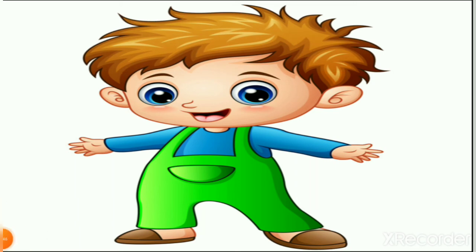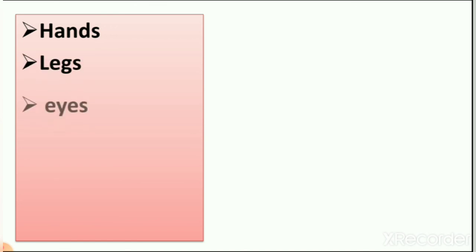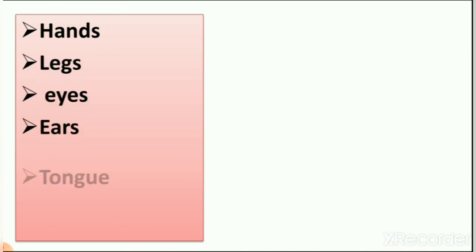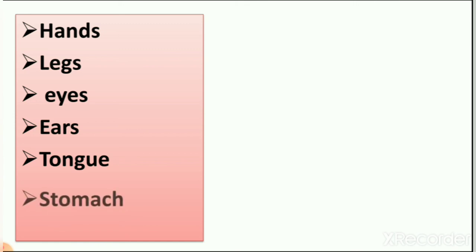So all these body parts together make one structure. We call it the body, and because these are all parts of our body, that's why we call them body parts. Now let's see which body parts: hands, legs, eyes, ears, tongue, stomach and hair.